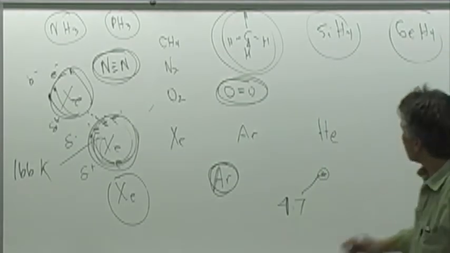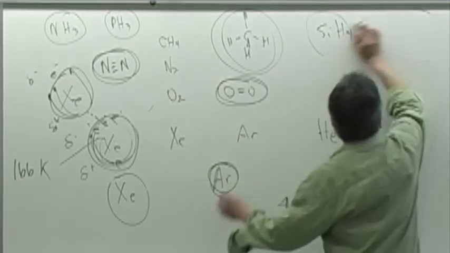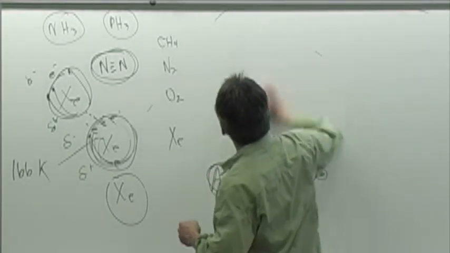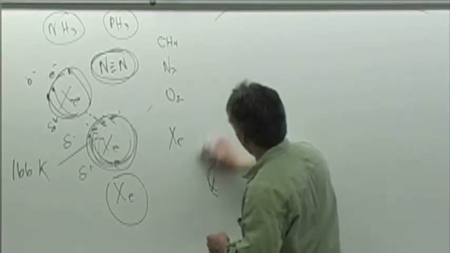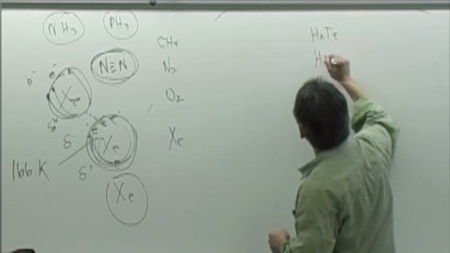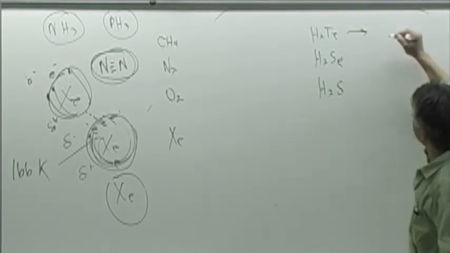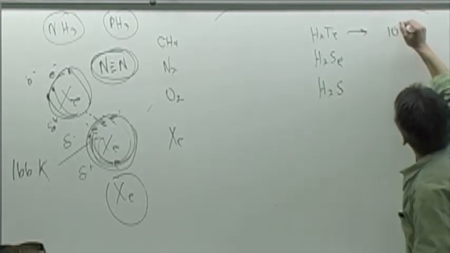Now, it just so happens that if you take the boiling points of these series right here, H2Te, H2Se, H2S, the boiling point of that's about 10 degrees Celsius.